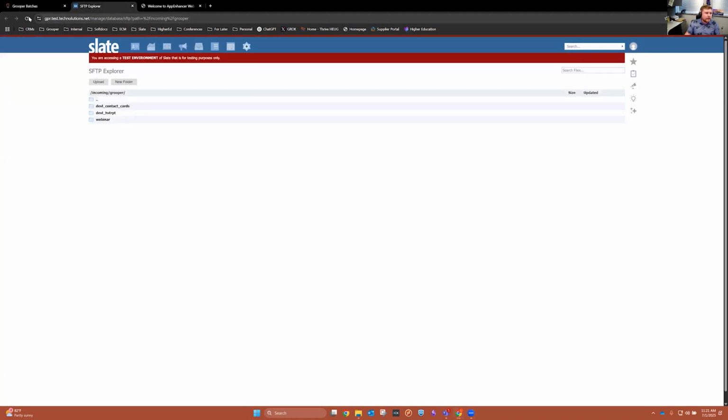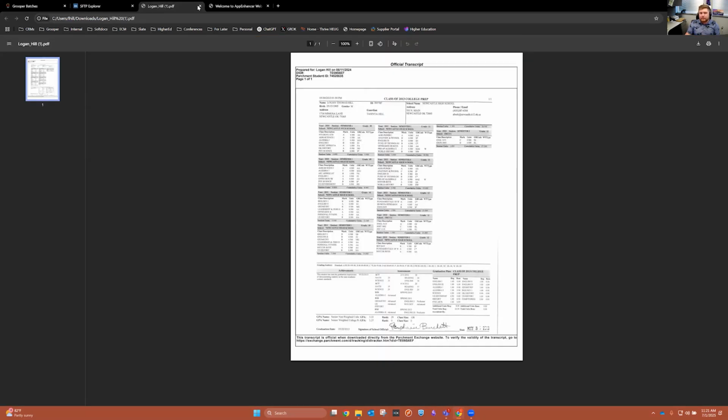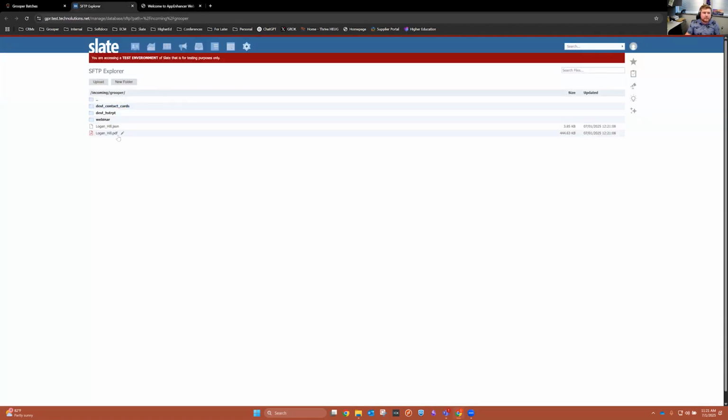So when I come over here, let me just reload this real fast. You can see that these, date and time, 7/1, 12/21, that's our time now. So these are actually in here. And if I click on it, open it up, here's that document. So we successfully exported to Slate. And then behind the scenes, there is a process that will import that into the individual fields.